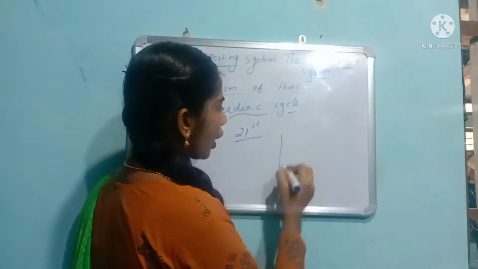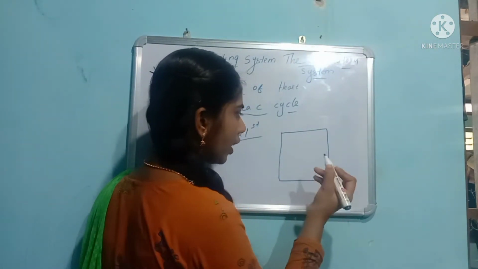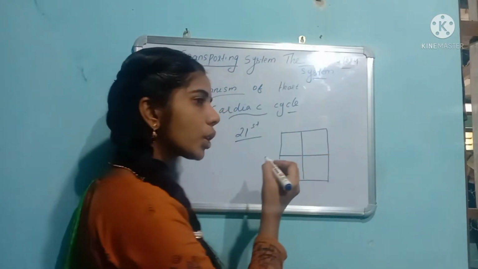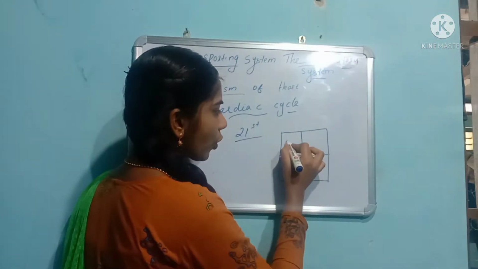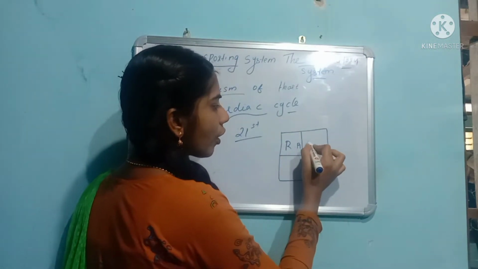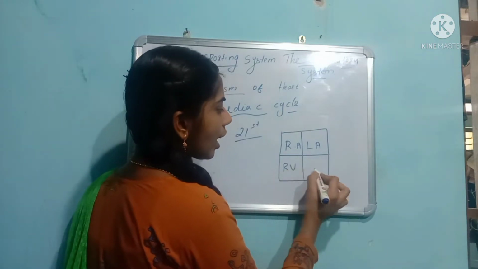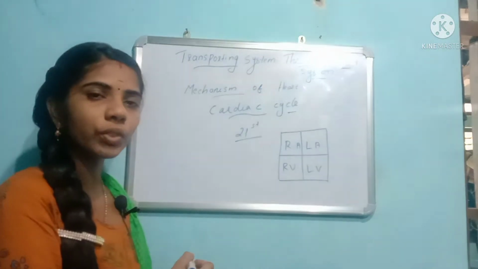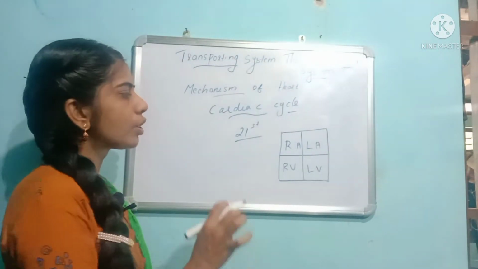In the last class you learned about the structure of the heart. I told you the heart has 4 chambers. What are the 4 chambers? Right auricle, left auricle, right ventricle and left ventricle. These are the 4 chambers present in the heart, right?